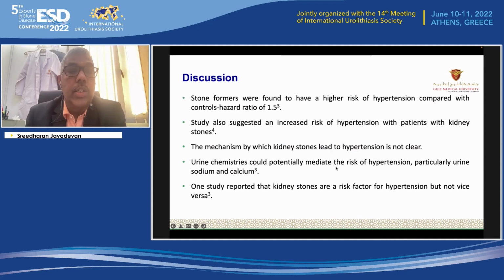Now, coming to the discussion, stone formers are found to have a higher risk of hypertension compared with the control, with a hazard ratio of 1.5, which means those with hypertension have a 1.5 times higher chance of stone formation. Studies also suggested an increased risk of hypertension in patients with kidney stones, and the mechanism by which stones lead to hypertension is not very clear. But the urine chemistries could potentially mediate the risk of hypertension, particularly urine sodium and calcium.